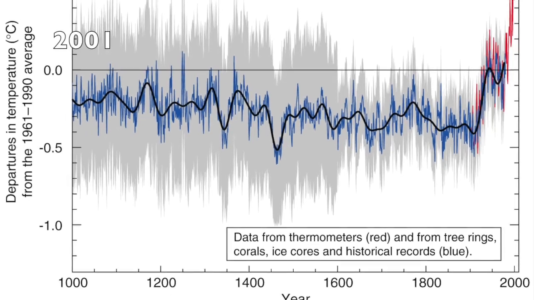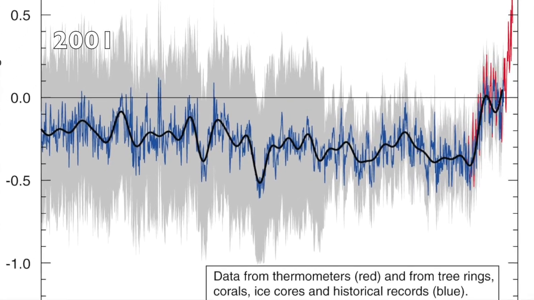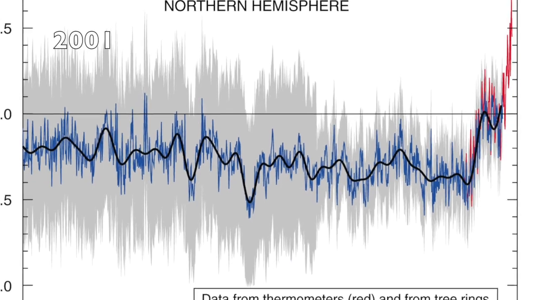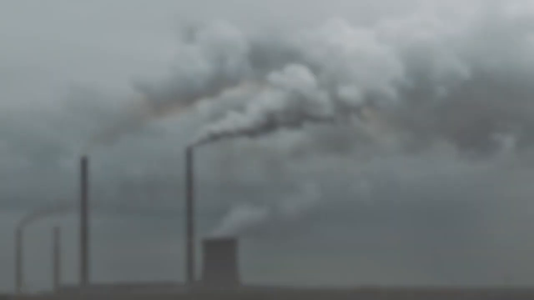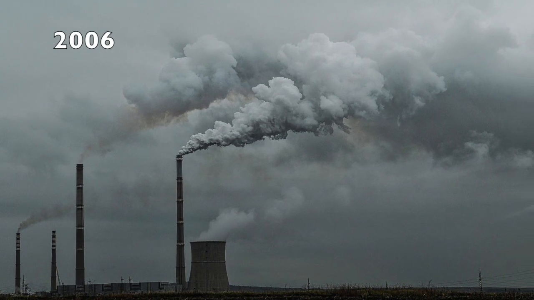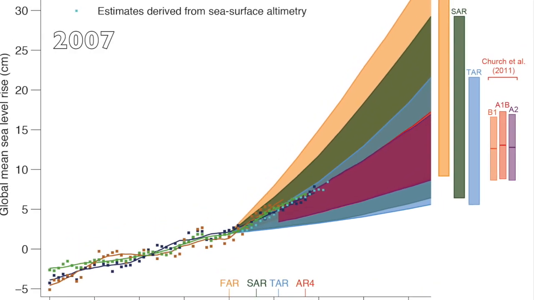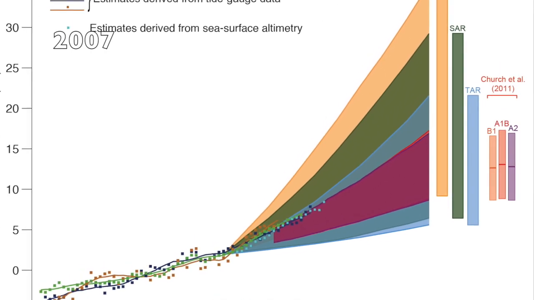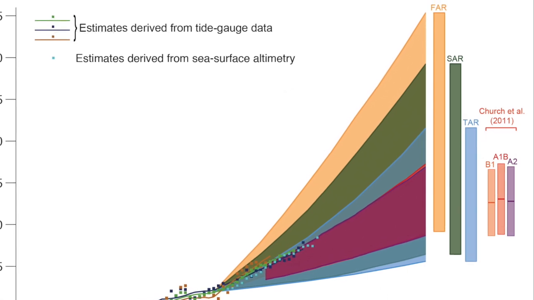In 2001, the IPCC Third Assessment Report finds new and stronger evidence that man-made emissions of greenhouse gases are the main cause of global warming in the second half of the 20th century. In 2006, carbon emissions from fossil fuel burning and industry reach 8 billion tons per year. In 2007, the IPCC's Fourth Assessment Report concludes that it is 90% likely that man-made emissions and greenhouse gases are responsible for modern-day climate change.